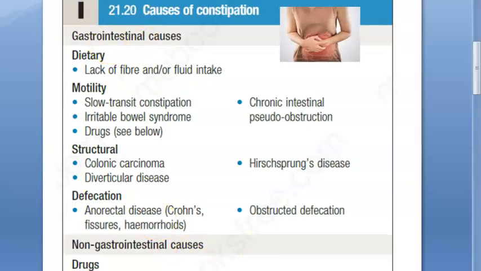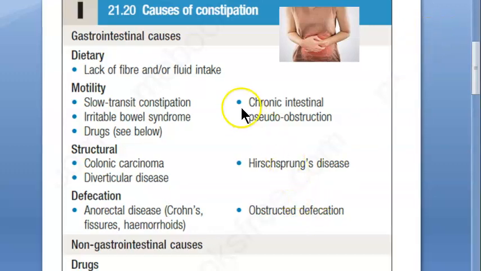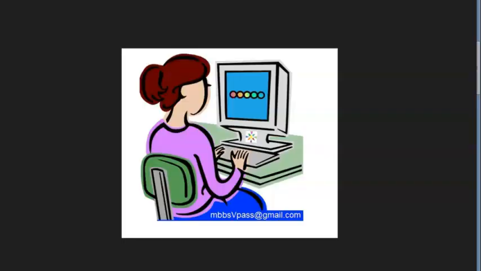Here basically what is happening is anorectal disease, some Crohn's, fissures are there, hemorrhoids, so painful, right? Then obstructed defecation, there's some obstruction. So basically at the end point, the exit point, some problem is there. Okay, people. So we are done with the causes of constipation. Gastrointestinal, as per Davidson textbook, these are the gastrointestinal causes.